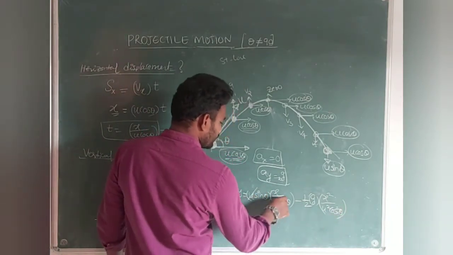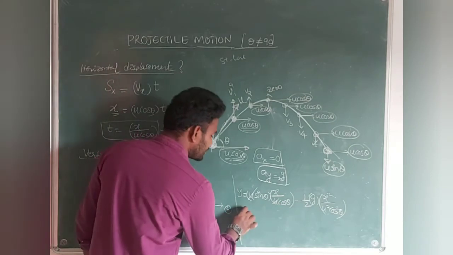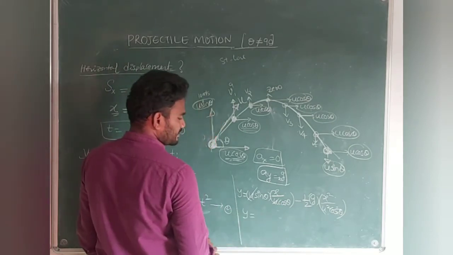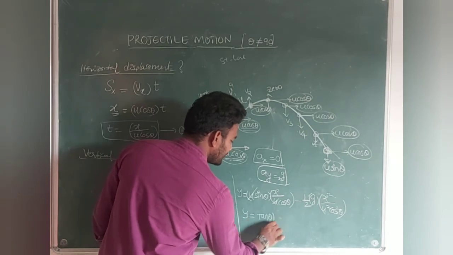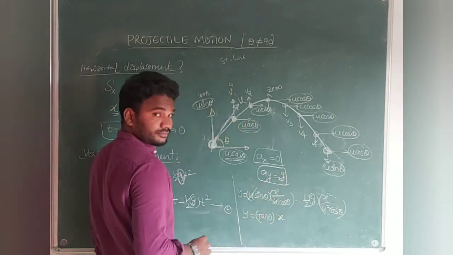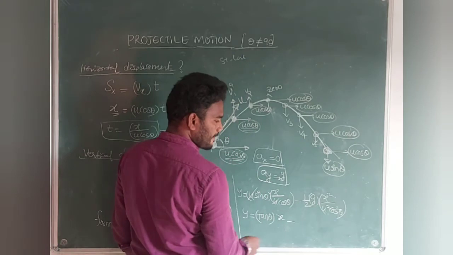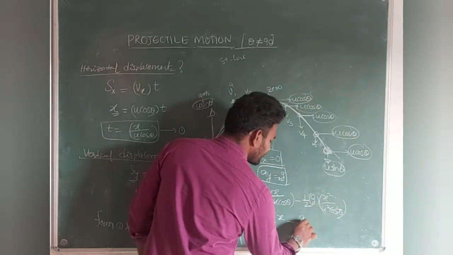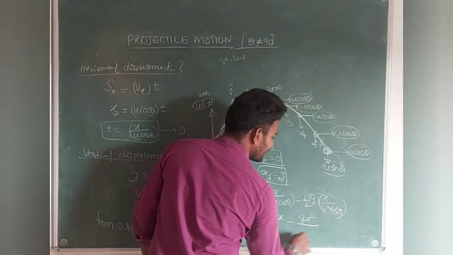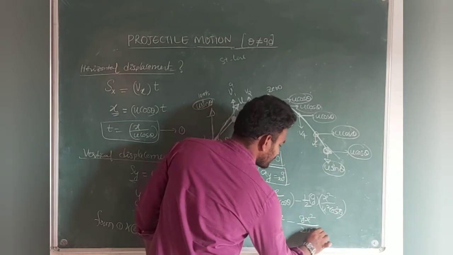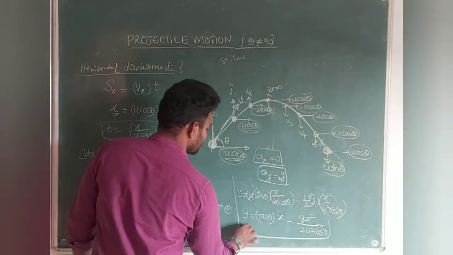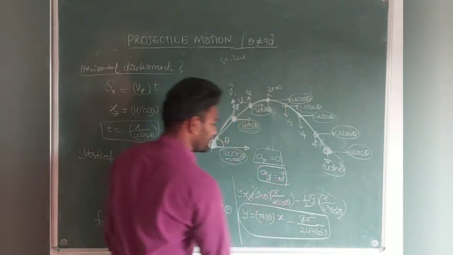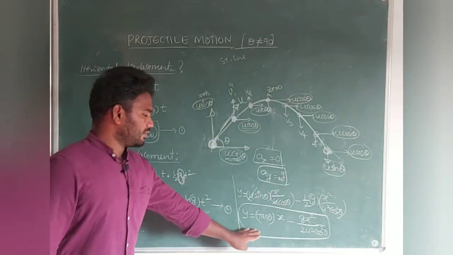So u will get cancelled here. Remaining terms I will write, students, write down. Y is equal to sin theta by cos theta, tan theta, so tan theta into x minus g x square by 2u square cos square theta. You check this, this is a very important equation of parabola.